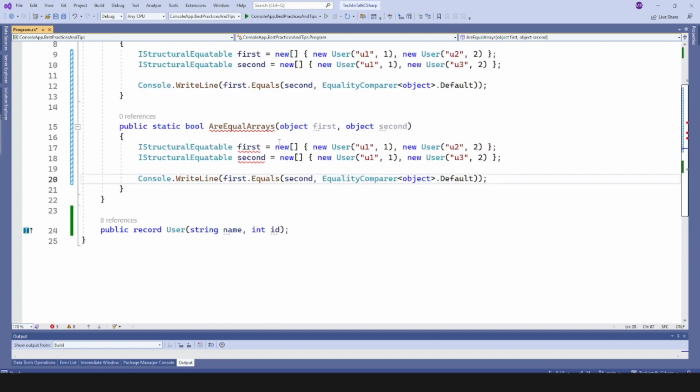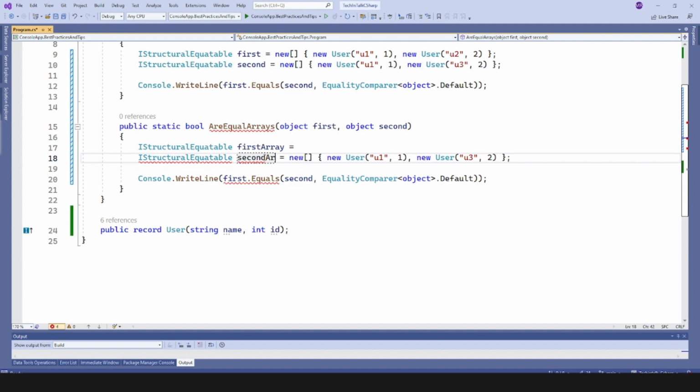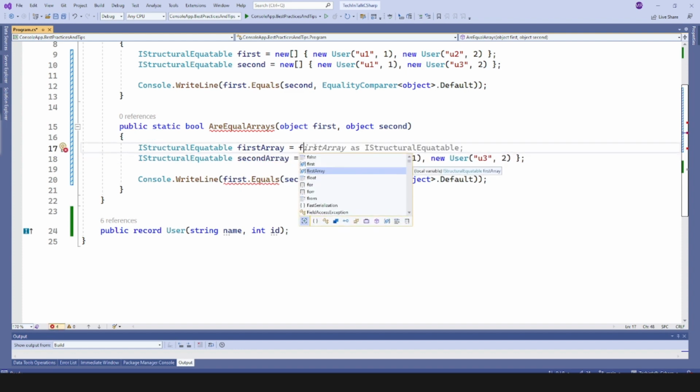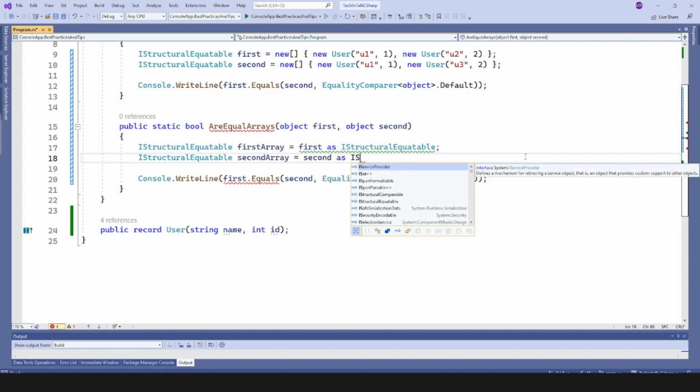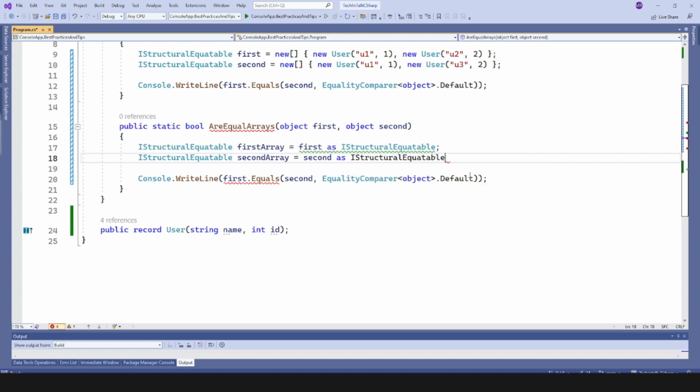And what I will do is array and second array. And I can cast the first one as IStructuralEquatable, and will go for the second one in the same way as IStructuralEquatable, not comparable.